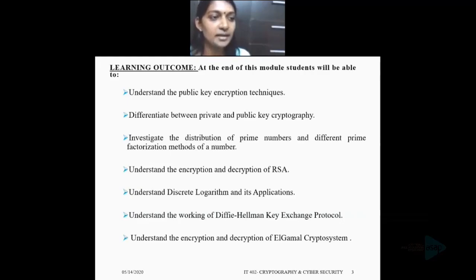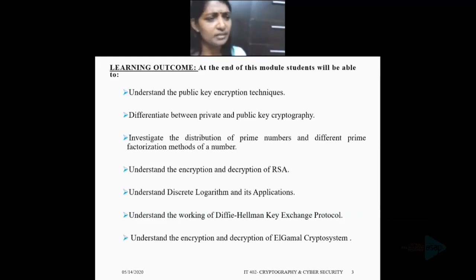Then understand the encryption and decryption in the case of RSA, discrete logarithm and its applications, the working of Diffie-Hellman key exchange protocol, and finally the encryption and decryption in the case of El-Gamal crypto system.